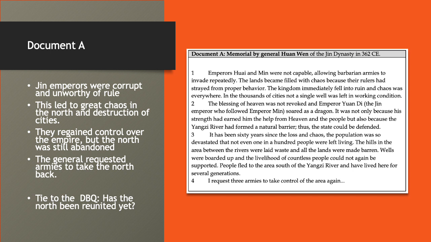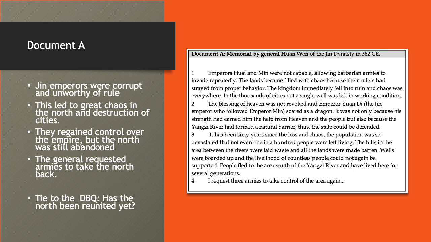So just to recap what we were just able to read, right? The Jin emperors were corrupt and unworthy of rule. They're not ruling from, quote, proper behavior, as the general says, right? This led to a lot of chaos in the north and destruction of cities. He's saying that not 1 in 100 people survived.